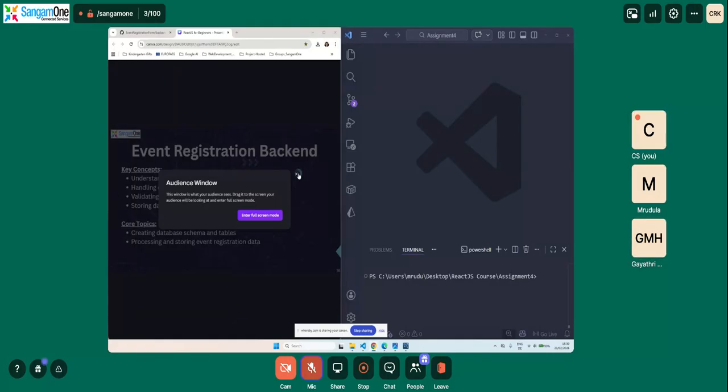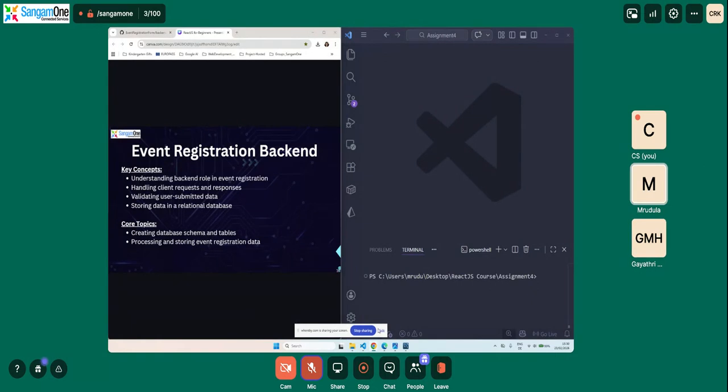Okay. So, in our previous session, we learned about event registration, the front end, right? The form and how React reacts to user input. So today we will be understanding the backend portion of the same assignment. Until now, we created the event registration form on the front end. Now we need a backend, correct?